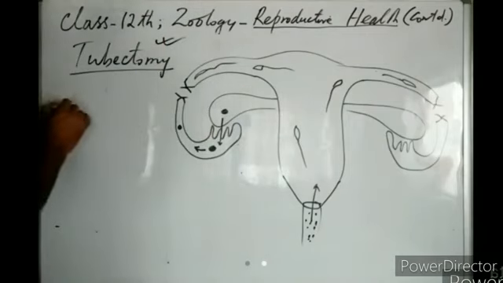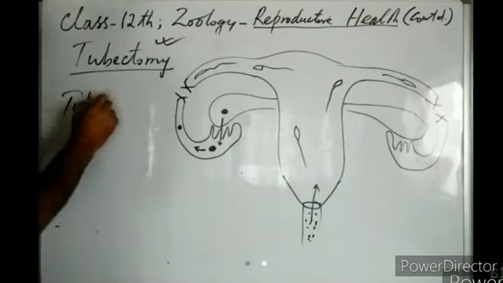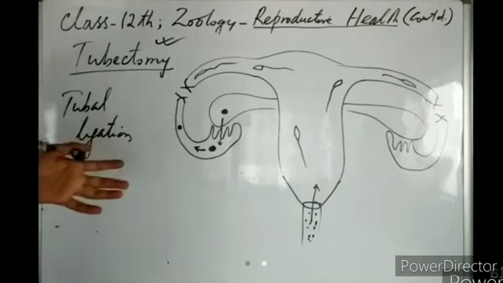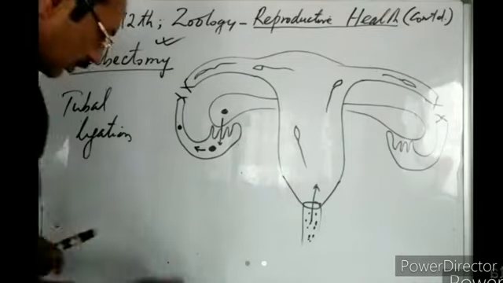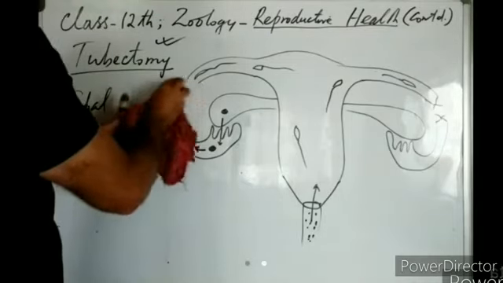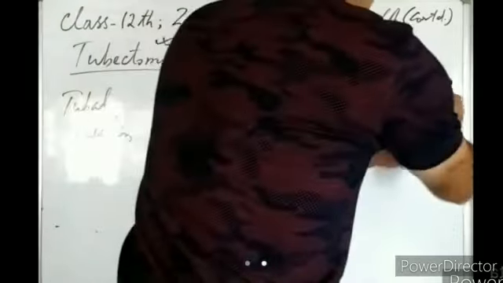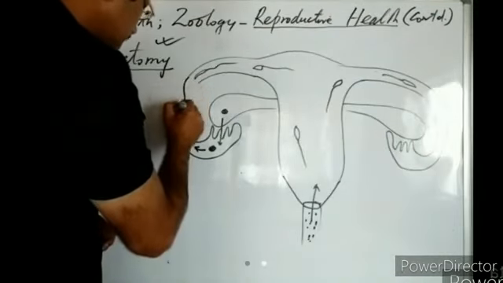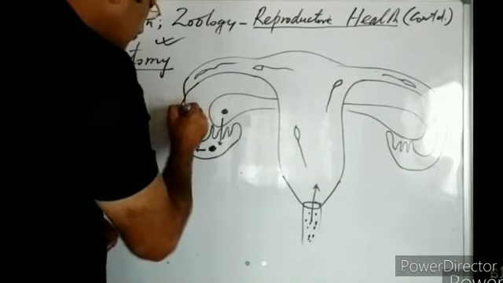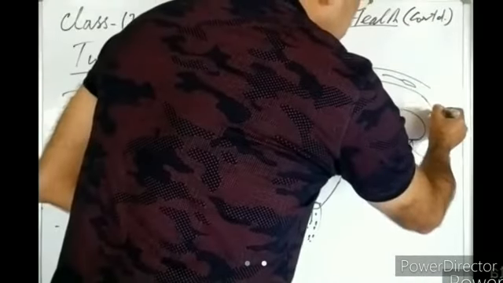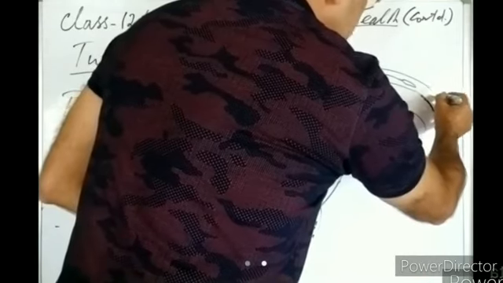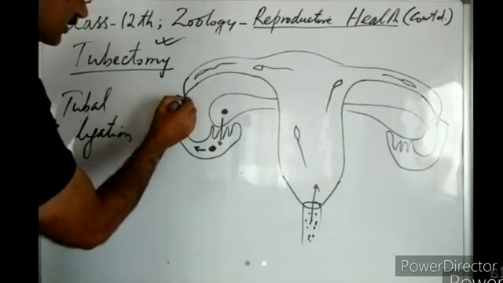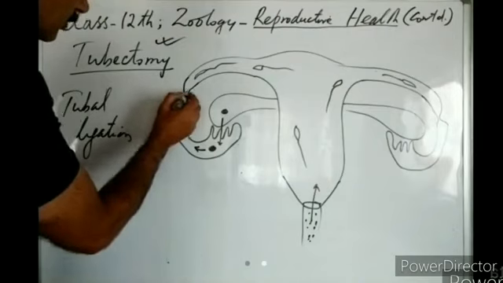Then there is another method known as tubal ligation. In tubal ligation, the fallopian tubes are not cut. Without cutting, they are blocked by tying a surgical thread over them.